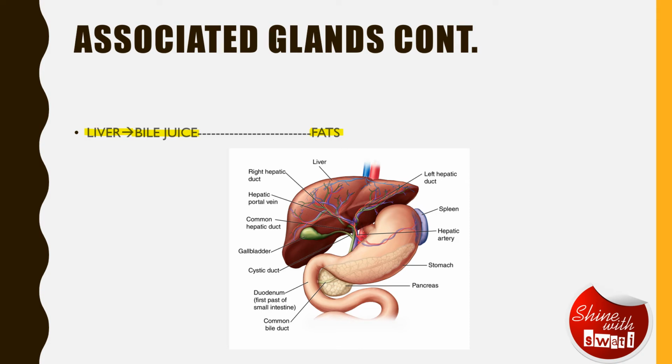And one more very important thing here is that the liver also secretes bicarbonate ions that help in making the medium alkaline. As we studied, there is an acidic medium in the stomach which enables the enzymes. But here the bicarbonate ions provide an alkaline medium so that this emulsification can take place. And then, as you can see in the picture, there is the gallbladder, which is inside the liver and helps in temporarily storing all the secretion from the liver.